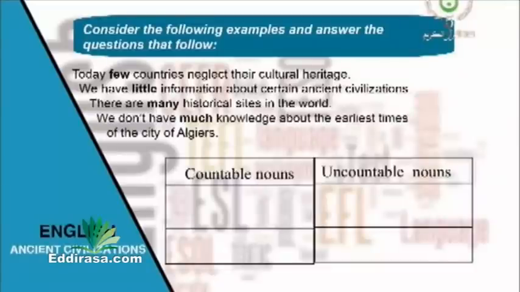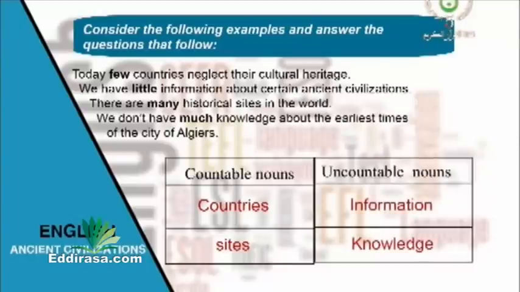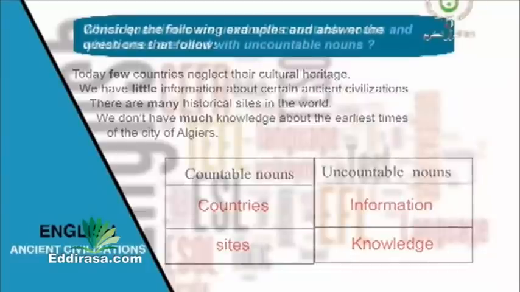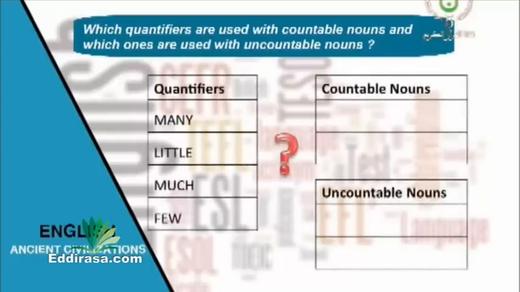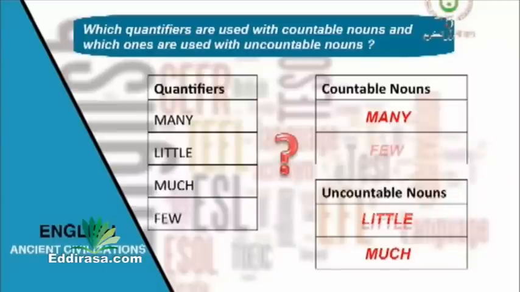Countries, sites, right, these are countable nouns. Information and knowledge are uncountable nouns. Good. Now, which quantifiers are used with countable nouns and which ones are used with uncountable nouns? Complete the table. Right. Many is used with countable nouns. Little is used with uncountable nouns. The third one, much, is used with uncountable nouns. And the last one, few, is used with countable nouns.